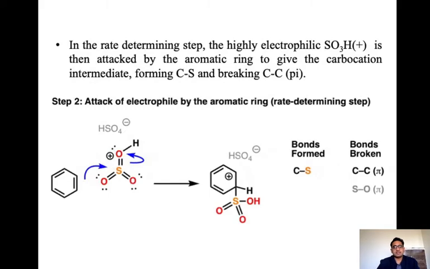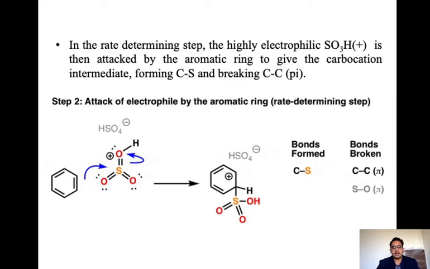The second step is the rate determining step. The highly electrophilic SO3H+ is attacked by the aromatic ring to give the carbocation intermediate, with the formation of a carbon-sulfur bond and breaking of a carbon-carbon pi bond. The benzene ring attacks the sulfur atom, the sulfur-oxygen bond breaks to rearrange valencies, and we get the sulfonate product, a sulfonic acid group introduced on the benzene ring.